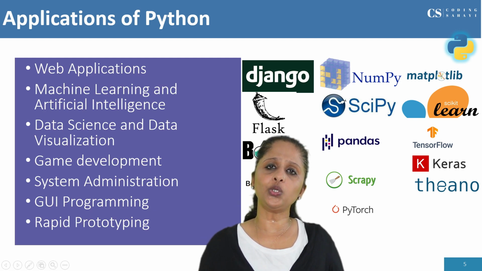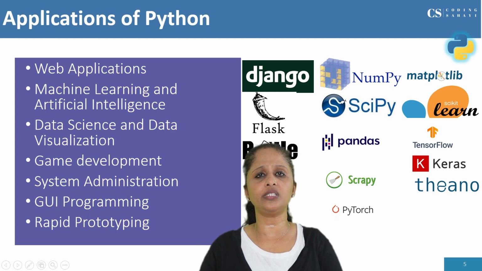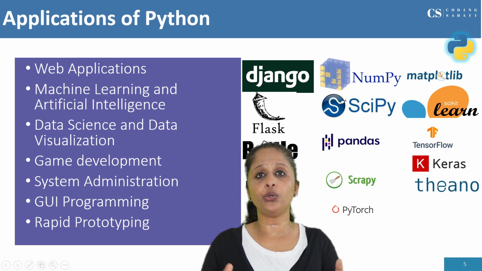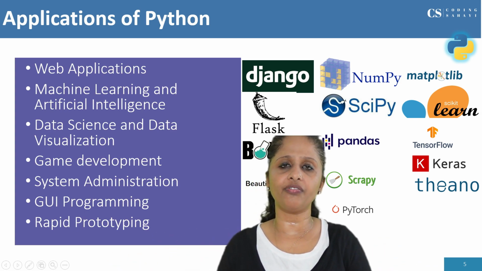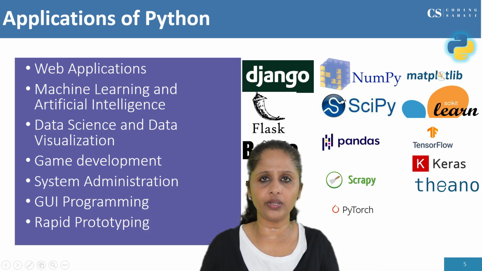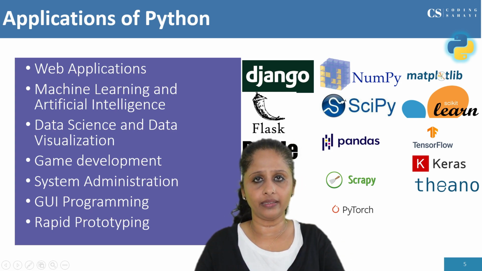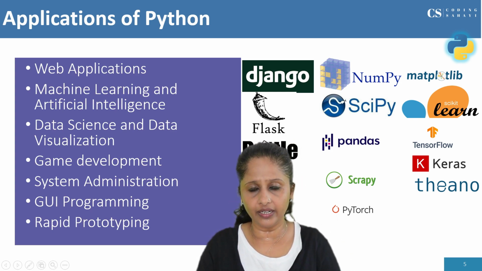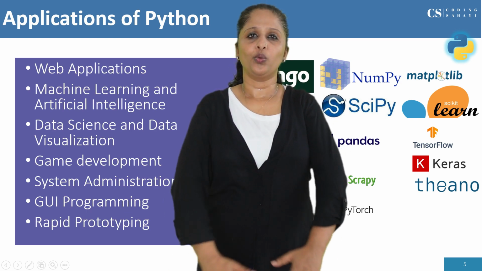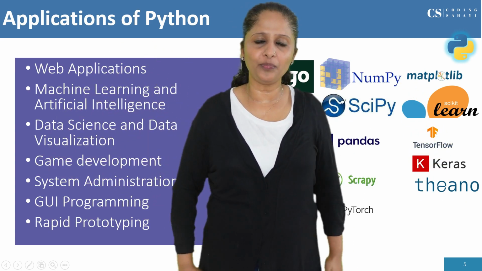Next, as usual, game development and customized software development, for all those things Python is used. Then for system administration and GUI programming, that is graphical user interface programming, that is customized programming, we can say, customized software we can create using Python. But the main areas of Python are web applications, machine learning and artificial intelligence, data science and data visualization. So from now onwards, we all can be a Python programmer.